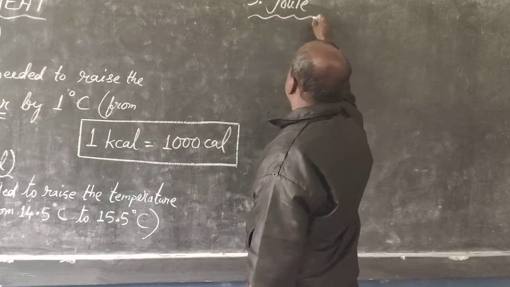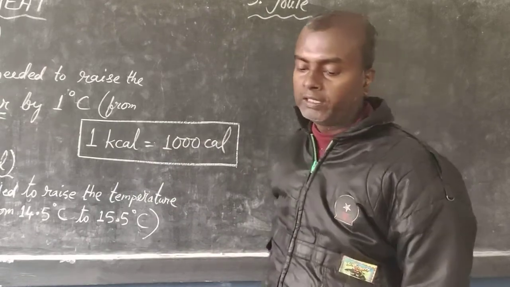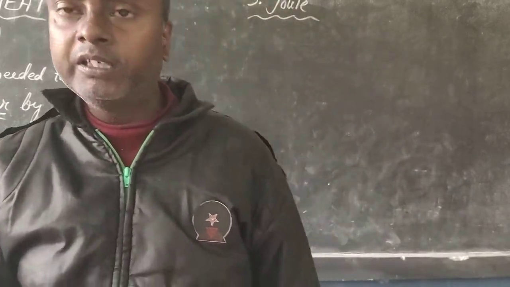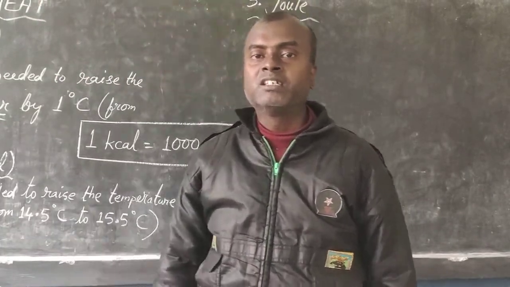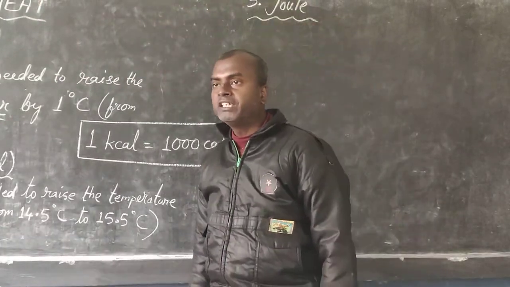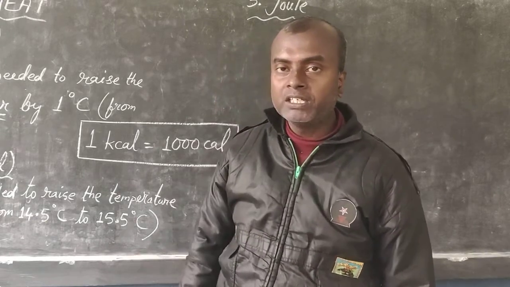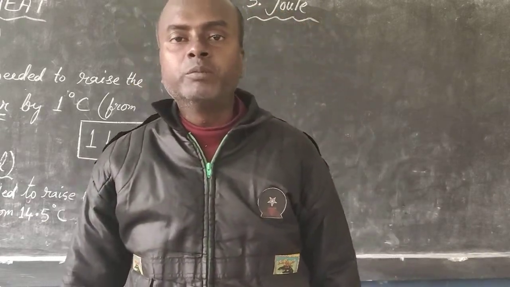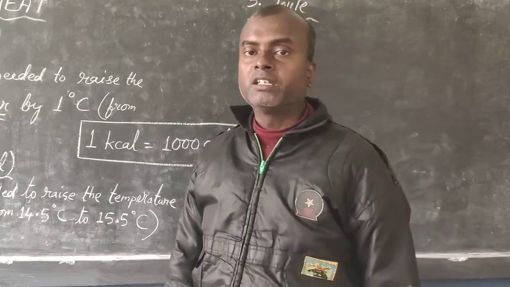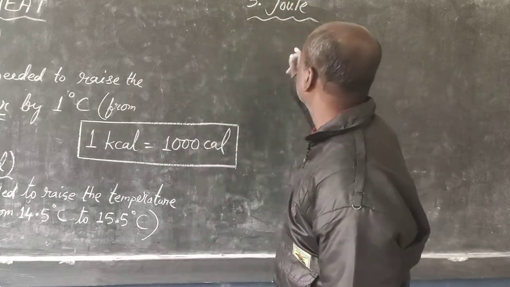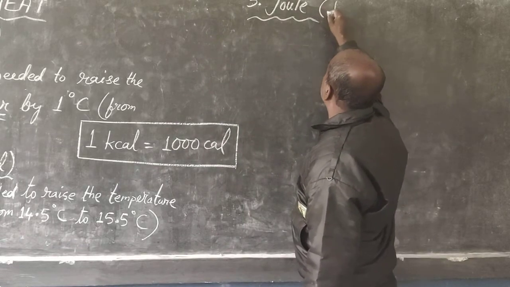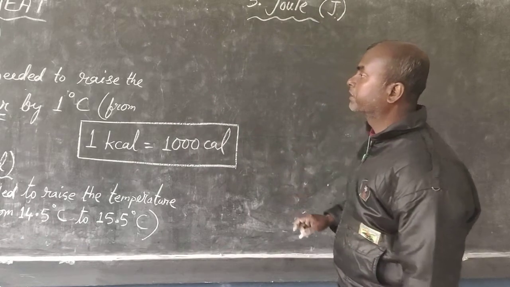Okay, joule. And in your book, page number 45, they have given it to be the SI unit, the standard unit of heat. That is, whenever we measure heat, whenever we discuss heat, whenever we solve any numerical problems on heat, the heat will be given in its SI unit, joule. In short form we write capital J.